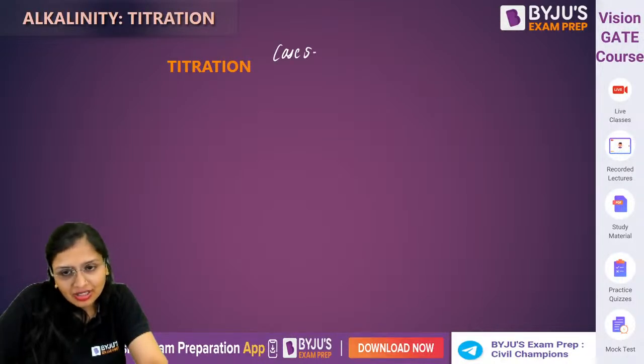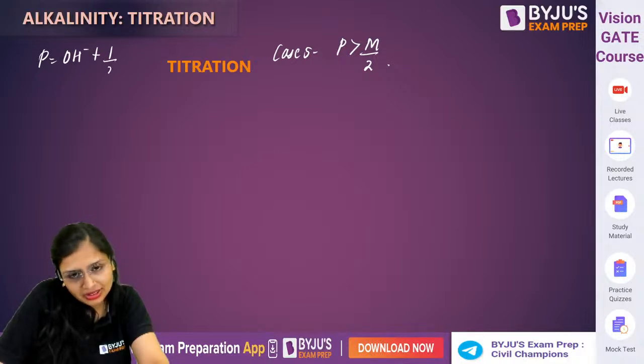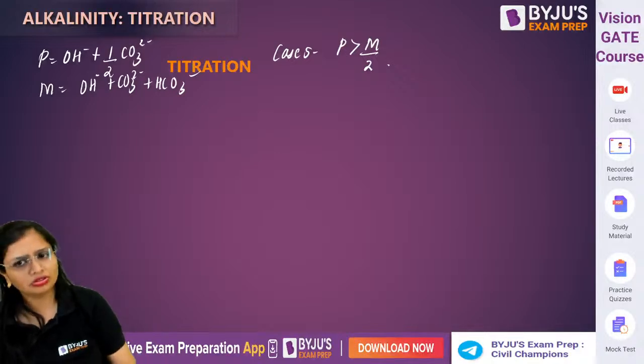Like case 5, P is greater than M by 2. P already told you, OH minus plus half of CO3 2 minus, and M is OH minus plus CO3 2 minus plus HCO3 minus. Of course, ये भी हो सकता है.